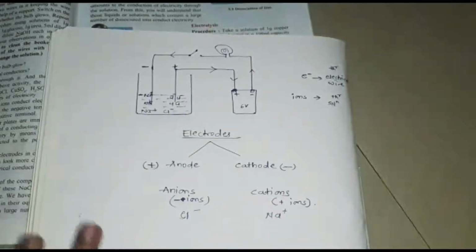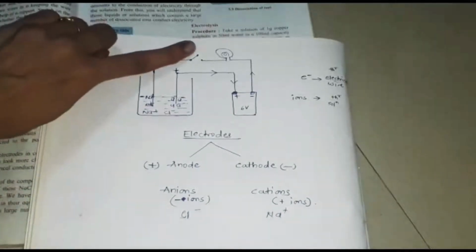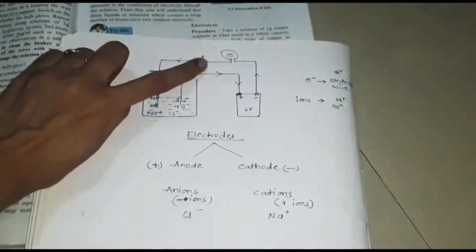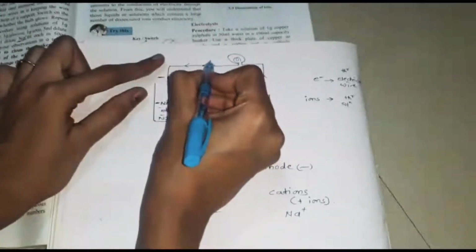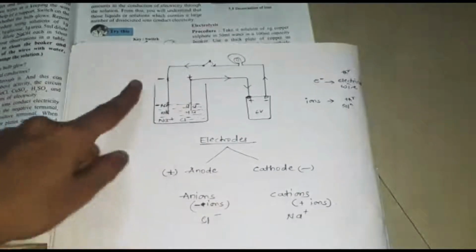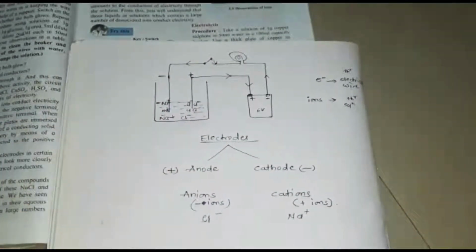So what is going to happen now? As we close this key, closing this key makes the circuit complete. As soon as we close this key, the electricity will pass through this circuit.